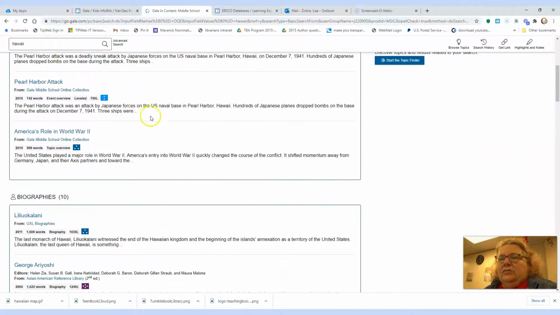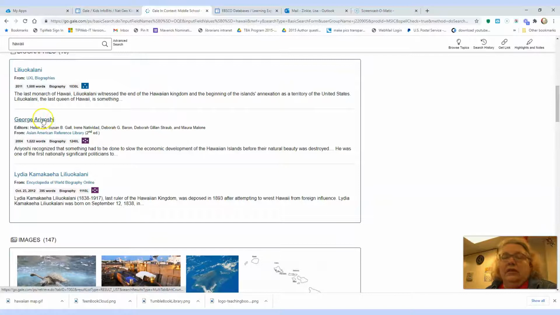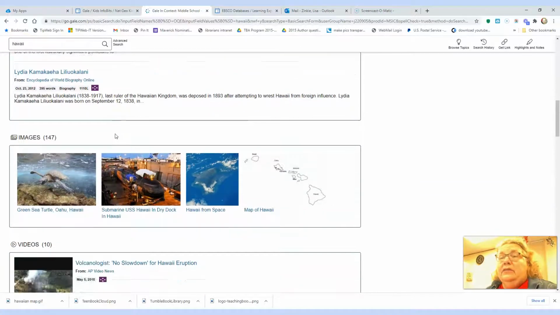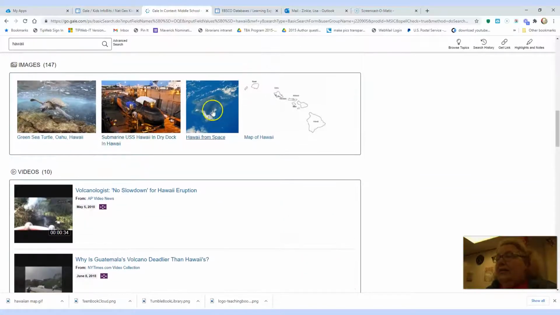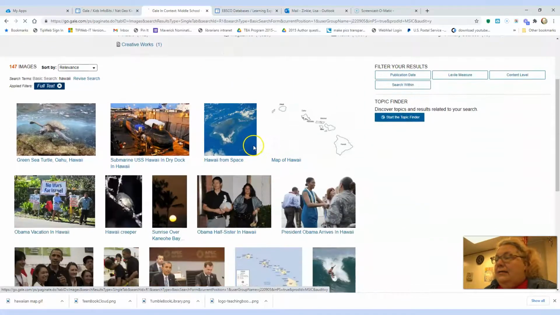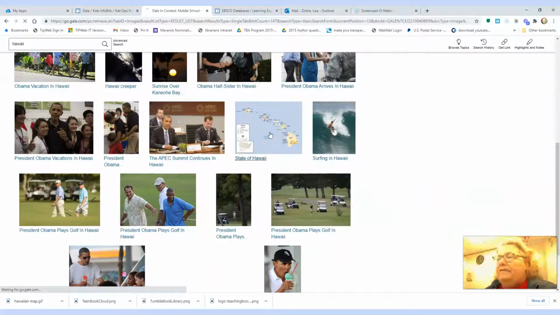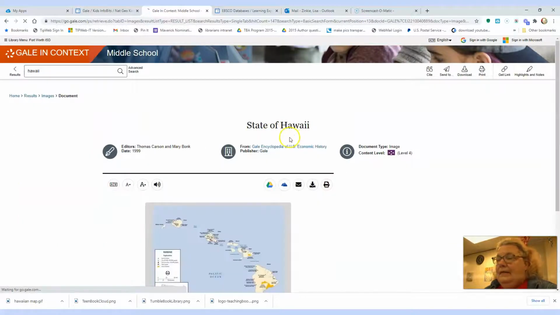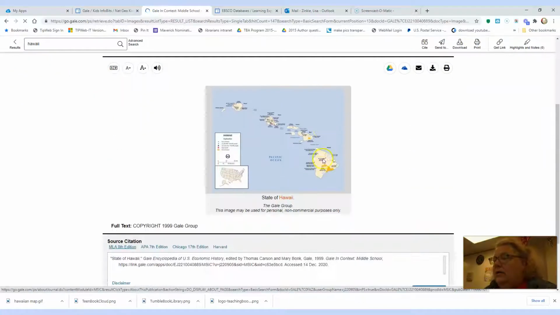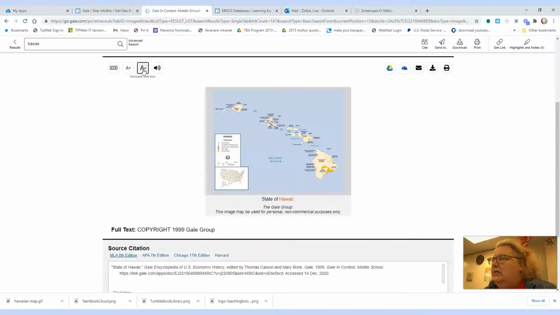So reference, it starts with Pearl Harbor attack, biographies, Queen Liliuokalani, George Ariyoshi. He was governor when I lived in Hawaii. Let's see, we've got different pictures. Let's look at the images. So I'm going to look at the images, and there's a map. Let's look at this map and see if that will work for my project. It's pretty small. Let's see. Will it let us get any bigger? Nope.